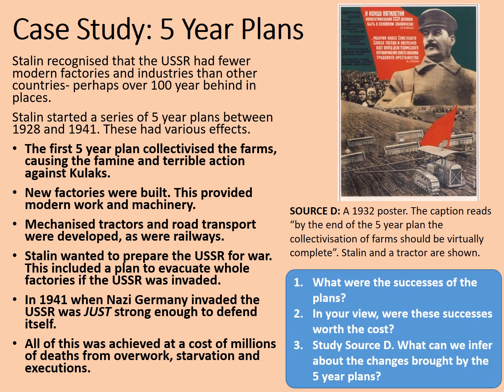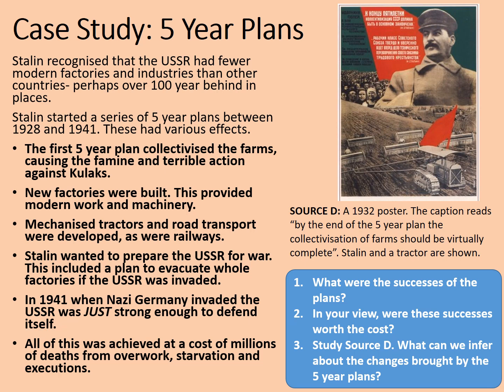So, your final follow-up tasks. I've not included the writing frame on this one here because hopefully you got the hang of it now. What were the successes of the 5-year plans? You can bullet point these. In your view, were these successes worth the terrible cost? And thirdly, study source D. What can we infer about the changes brought in by the 5-year plans from this poster?